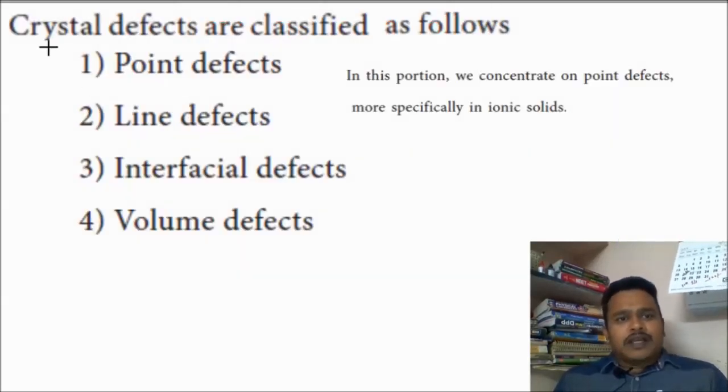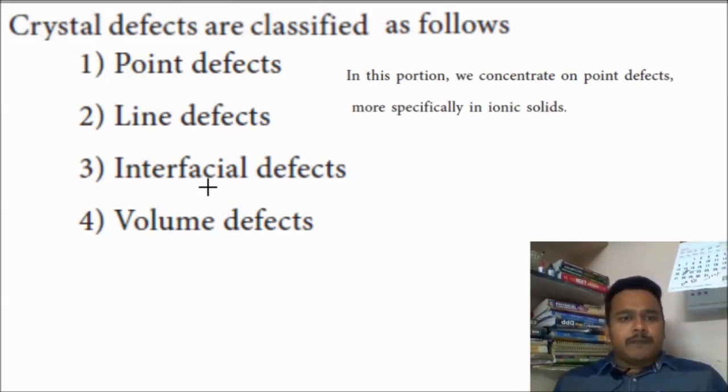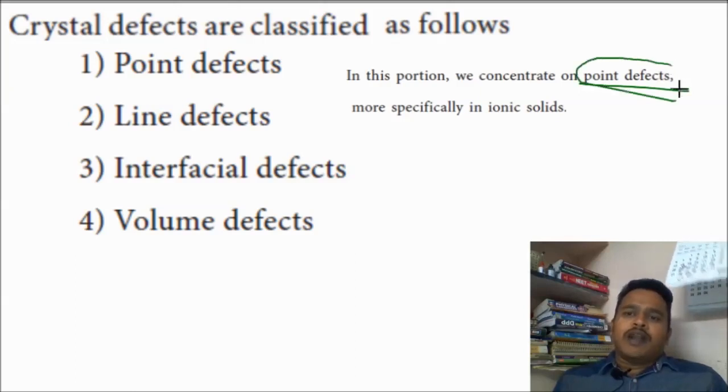And the next one, crystal defects are classified as follows: point defect, line defect, interfacial defect and volume defect. These four are the defects. Out of these, we are going to concentrate only on point defects in our textbook. This is your syllabus. Point defects only. Generally, the name itself is telling.